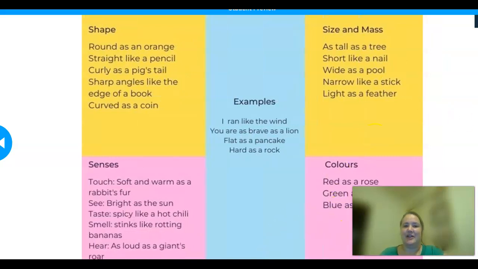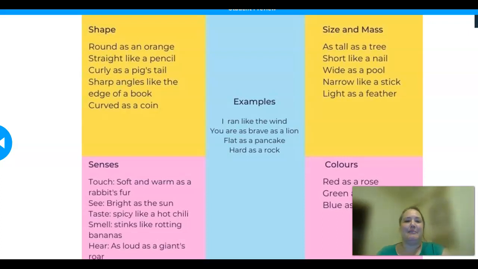You might have similes for shapes, like round as an orange, straight like a pencil, curly as a pig's tail, sharp angles like the edge of a book, curved as a coin. Can you think of anything that is curved as a coin? I might say the moon was as curved as a coin. That would be a simile because I'm comparing the moon and a coin.